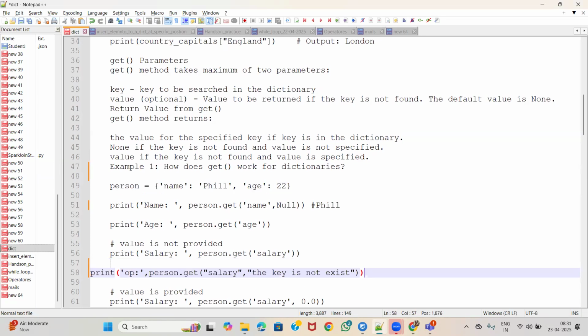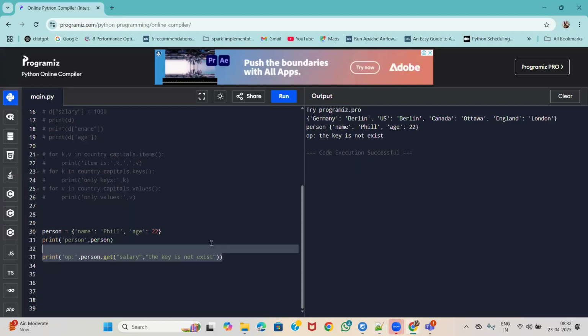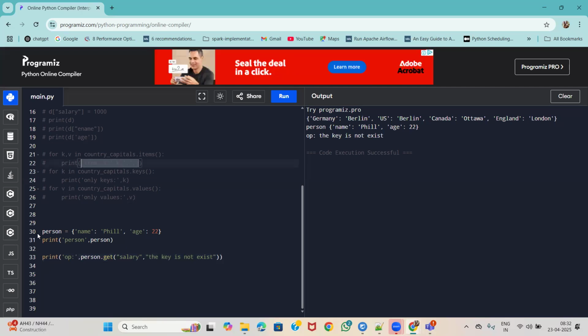Nagendra: Yes, here please. Print person dot get name, we are getting the name. Person is equal to name Phil, age 22. We have the key values and elements, right? If you want to get the name, see here only one name is there. So person dot get name, like that we can write it. Only one name is there. But coming to real time, we have so many names. We have to use a unique ID or something. In that case, how will it be?